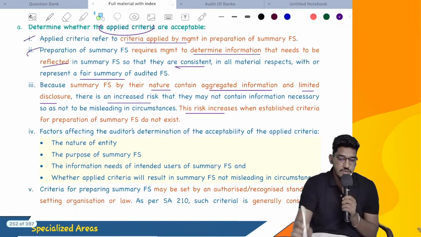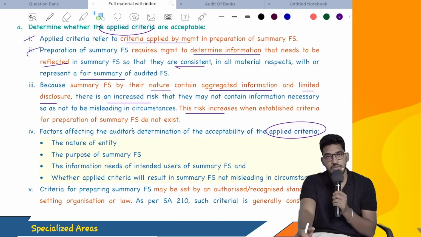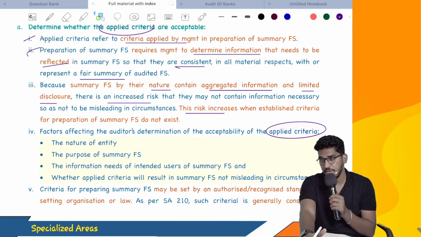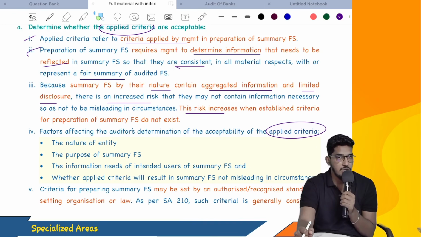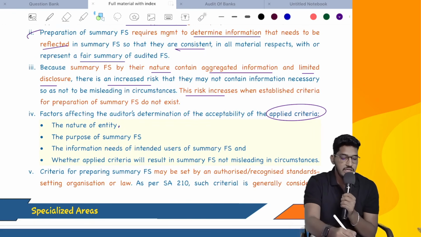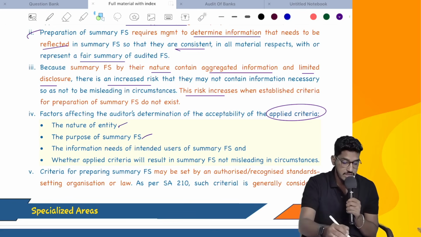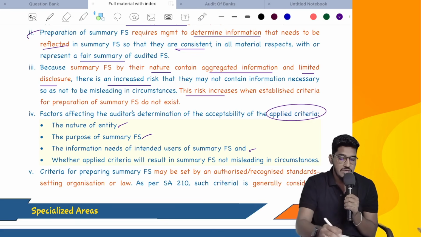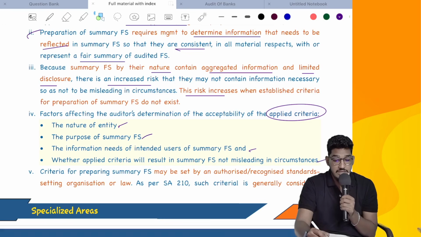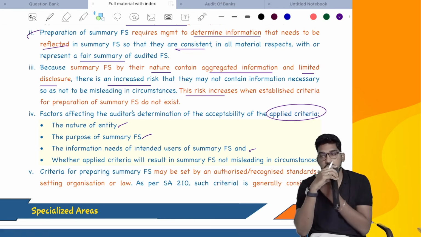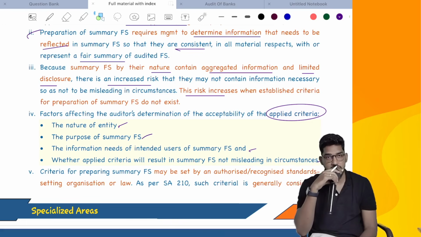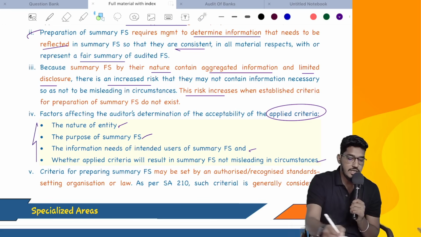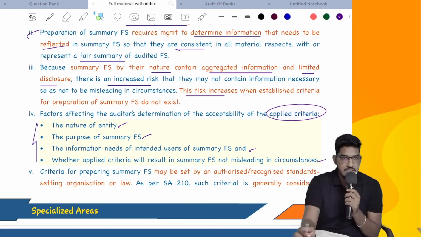Factors affecting the auditor's determination of acceptability of applied criteria. As I have told, the first factor you have to consider is whether the applied criteria is acceptable or not. How will you decide? You will consider some factors. Which factors? The nature of the entity. The purpose of the summary financial statements. The intended needs of the summary users, that is, for whatever purpose you are preparing the summary financial statements. And whether the applied criteria will result in summary financial statements which are not misleading. So you will consider these factors, and accordingly you will determine whether the applied criteria is acceptable or not.